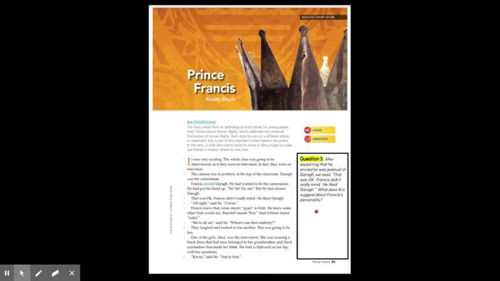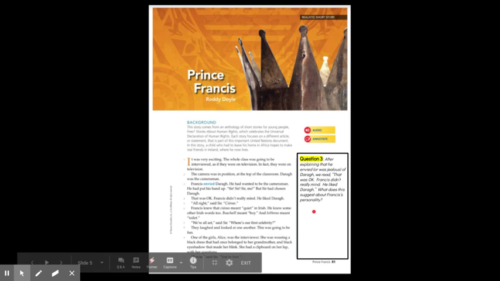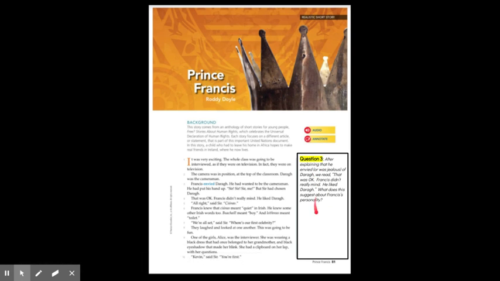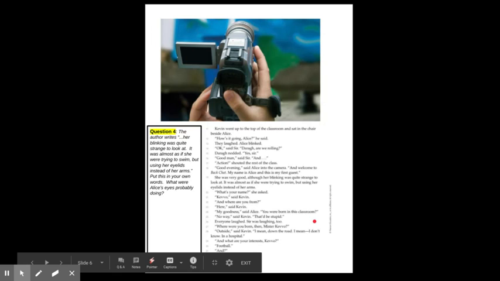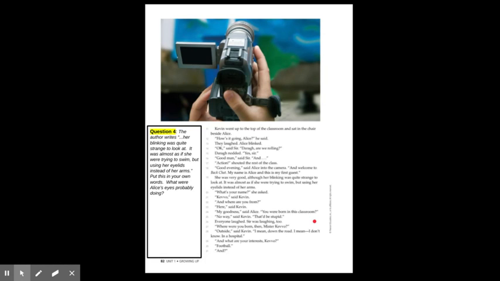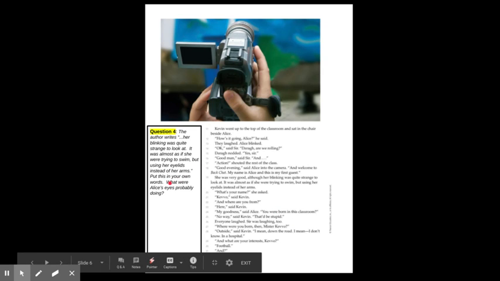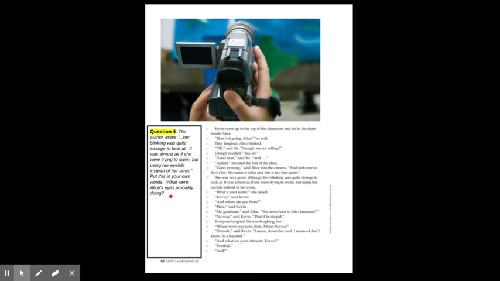You need to make sure that you use complete sentences, guys, and look at what the questions are asking, and then you're going to type your answers. You're going to go through the pages again, and we are digging a little deeper. As you go through these questions, these are the types of questions that you're going to be reading as the weeks go by, and when we have our cold read summative test, that's going to be a major grade. You'll have a story similar to this where you'll have to answer multiple choice, but the questions are what you need to pay attention to.